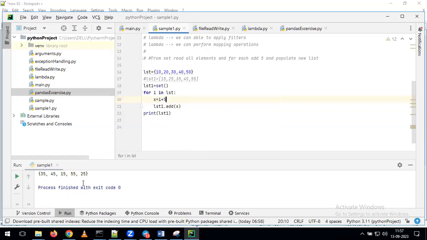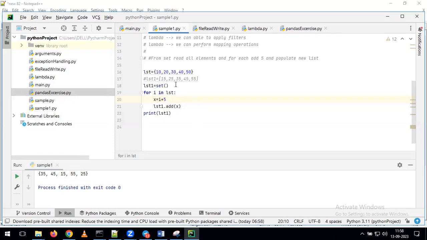So this is the way you are going to get the output. We are performing the addition operation: 10 plus 5, 15, and 20 plus 5, 25, then 35 and 45 and 55. But tell me, as part of this operation, what's happening here? Why are we getting the data randomly? Because a set is unordered. Whenever we are using a set, it will give the data in random order. For that reason, you are getting all the values in random order.